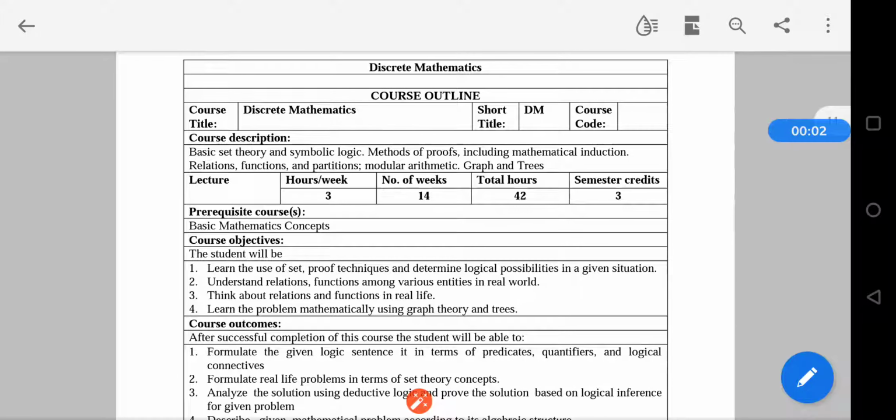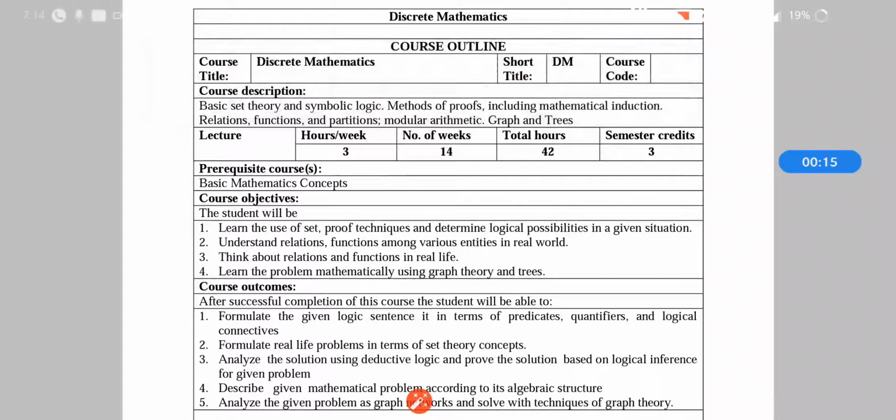So dear students, we are going to study the subject discrete mathematics in this semester. It's a very important basic set theory subject, and it is different from mathematics. It's very necessary to study this subject from the GATE point of view also. The discrete mathematics course is basically set theory and symbolic logic, methods of proofs including mathematical induction, relations, functions, partitions, modular arithmetic and graphs and trees.